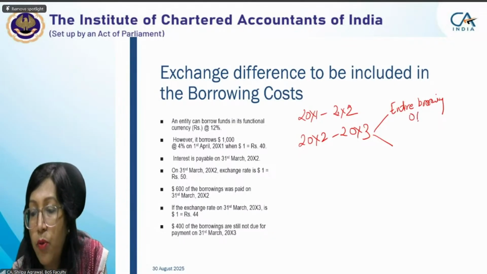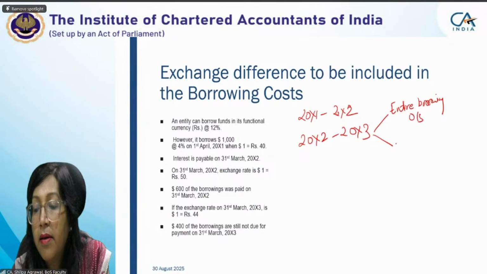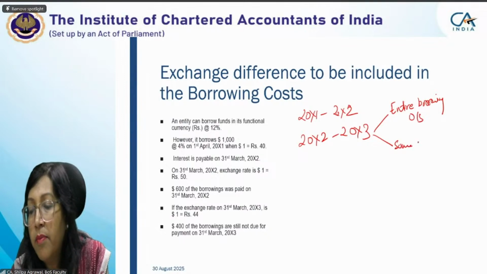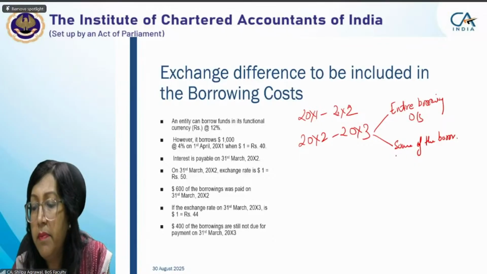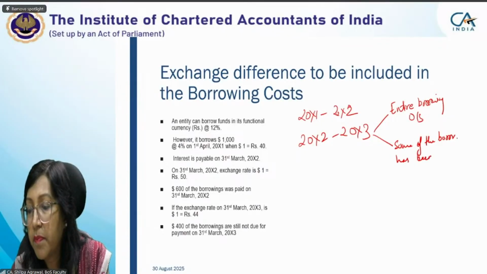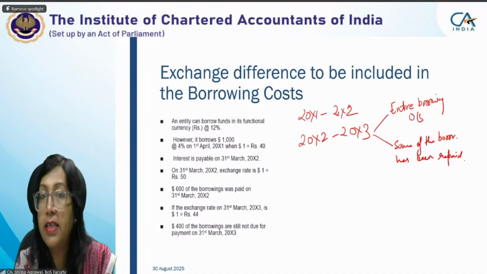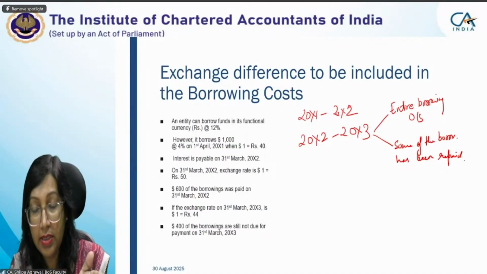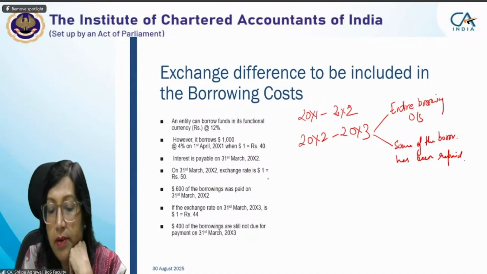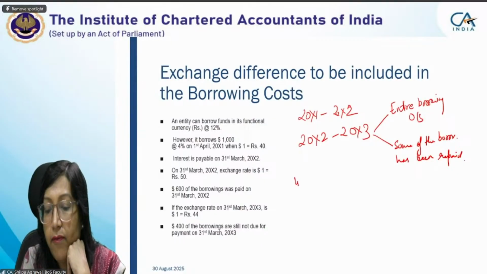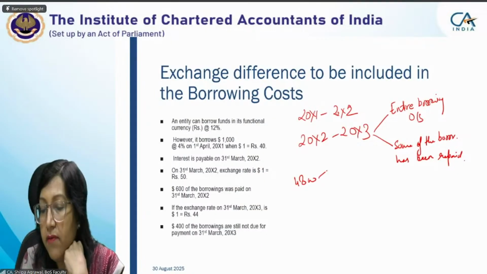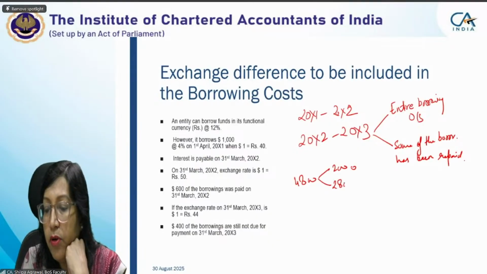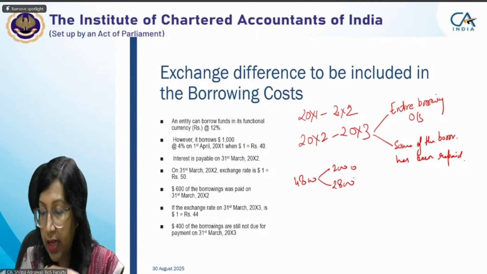Entire is outstanding, and another is some of the borrowing has been repaid. What would be the situation? First, we are seeing when entire borrowing is outstanding. First year example, you're already having 4,800 you have capitalized in the first year, which was 2,000 actual, and 2,800 was your cost, which you have taken out from the exchange loss.